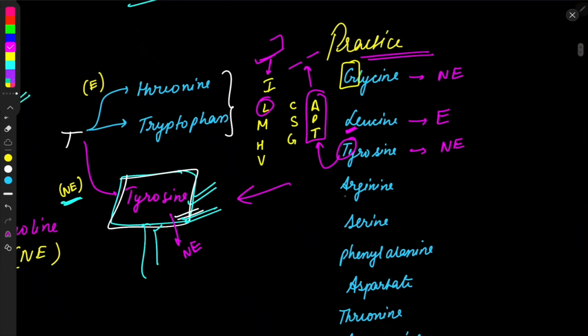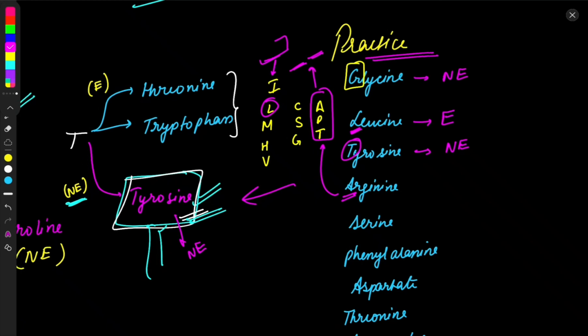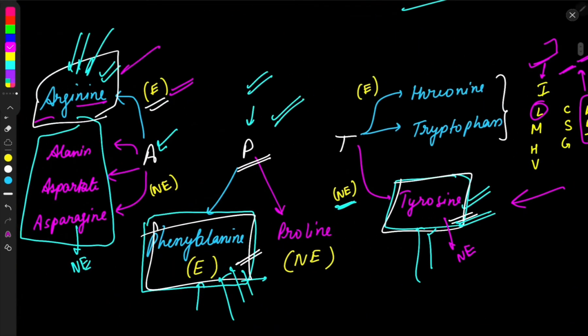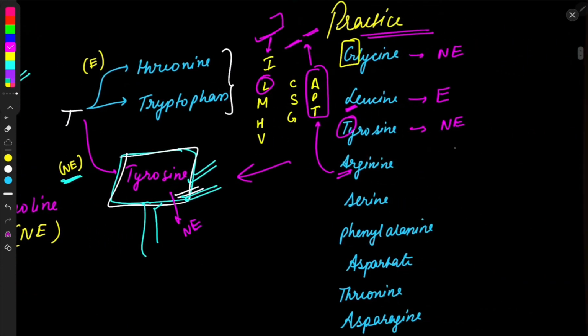Arginine also starts with A. A also comes in the APT category. APT can be both essential and non-essential. And what we have memorized earlier is that in the case of A, only arginine is essential and the rest are non-essential. So for arginine, go straight ahead and say essential.